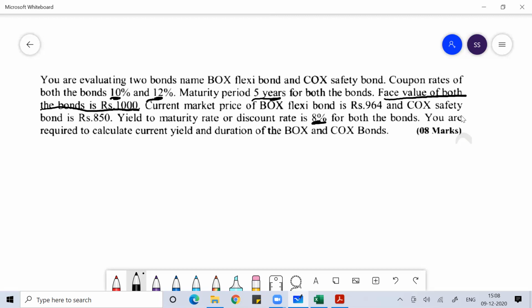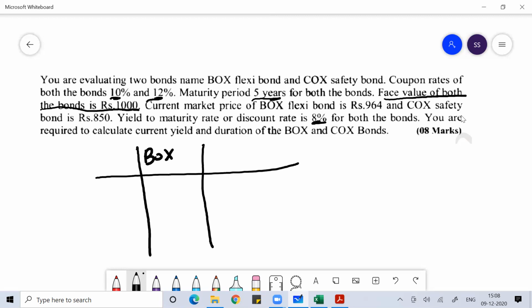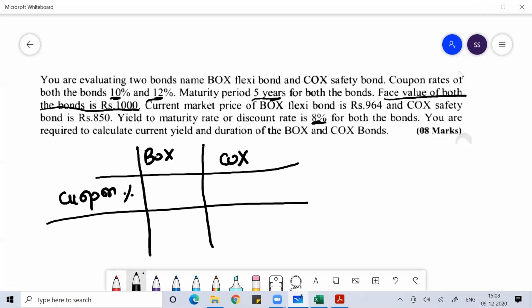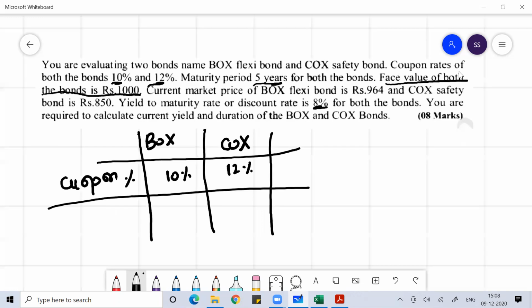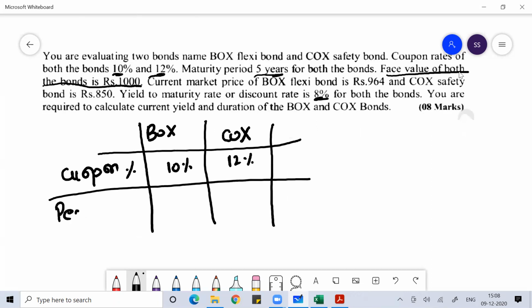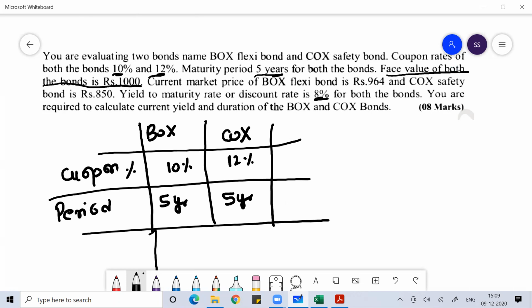So let me write it down first. You have two bonds, BOX and then COX. The coupon percentage is different: this is 10%, this is 12%. Their year to maturity is the same: both are 5 year debt instruments, so both have maturity of 5 years.